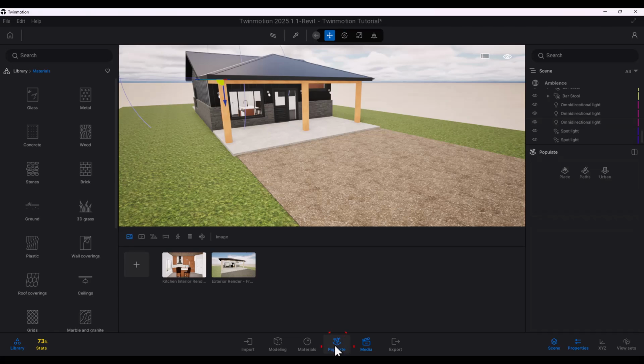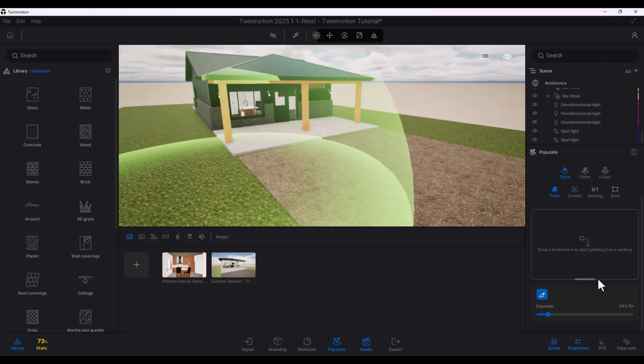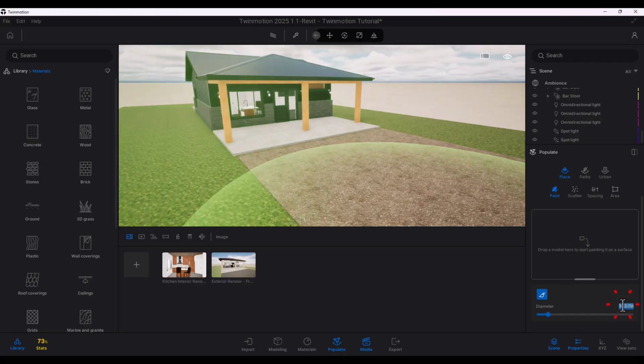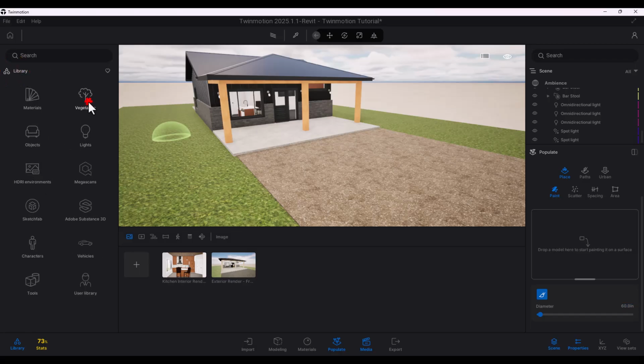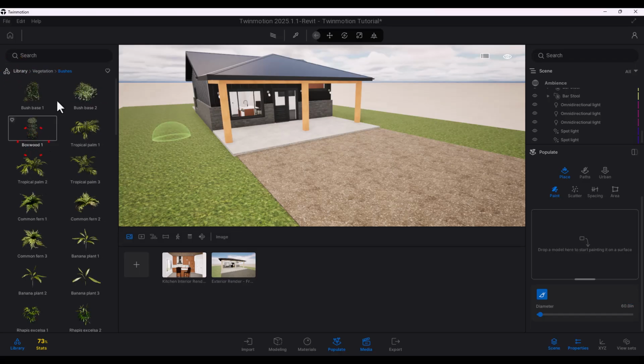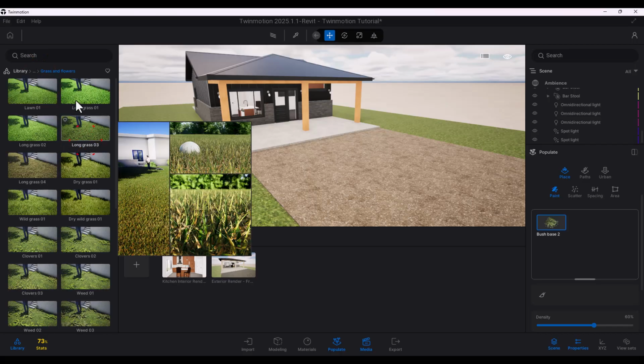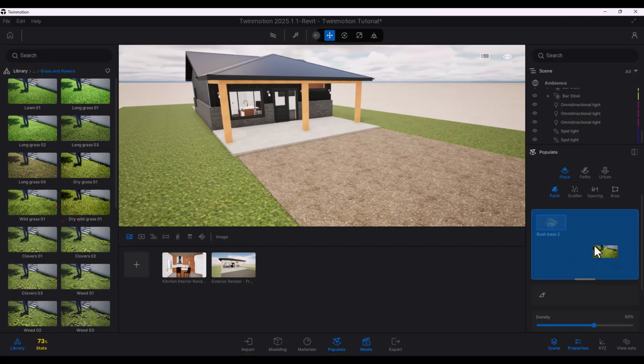You want to hit the populate button down here and hit place. This is the method I like to use, and I just use a paint tool, and I'm going to maybe leave this at like 60 inches. So the circle is a bit small and more workable. And then you just want to go into library, vegetation, bushes. So maybe I'll pick this bush right here, and when you click on it, you can choose the density. So maybe I want 60% for the bush. Go to grass and flowers. We'll add some dry wild grass here as well.